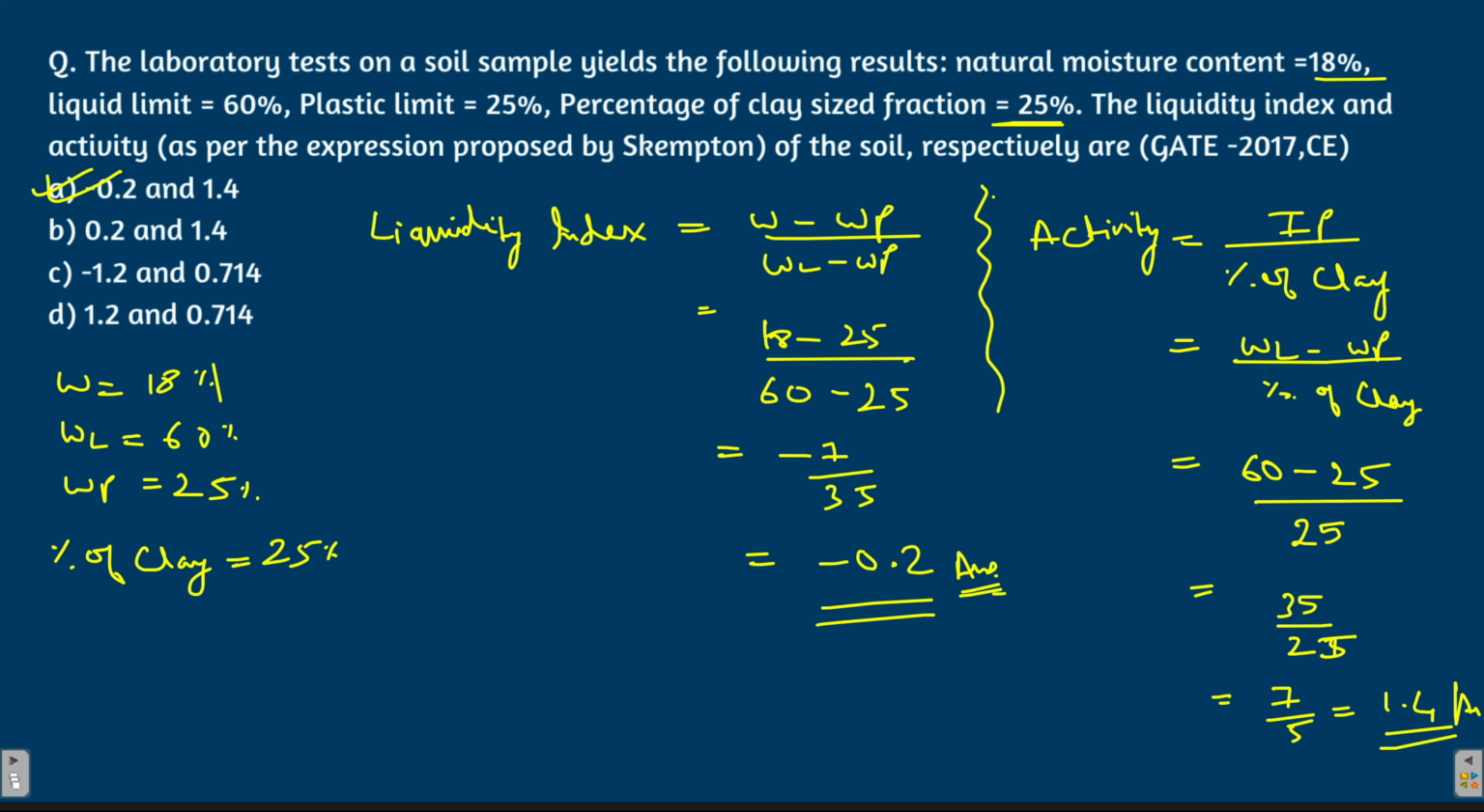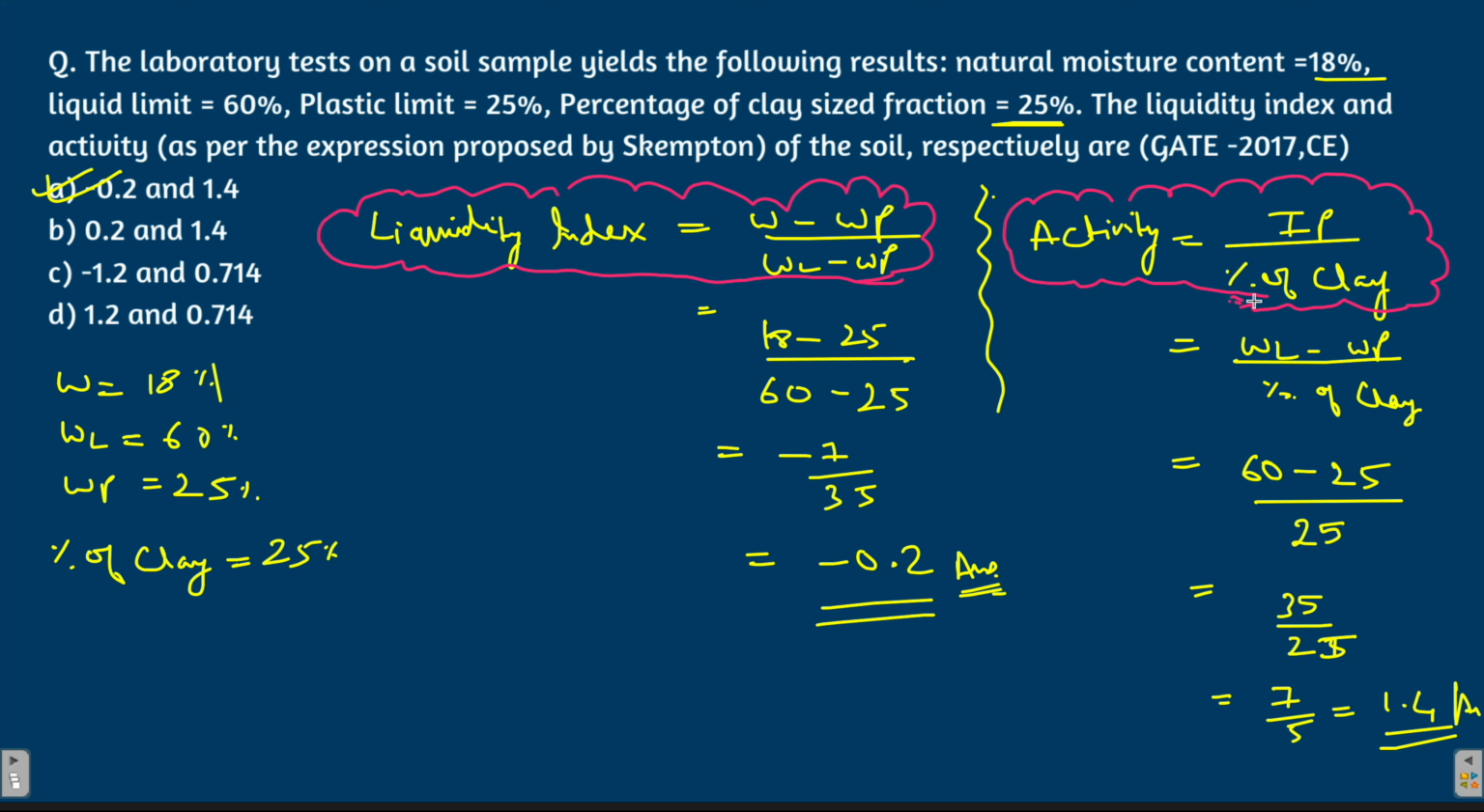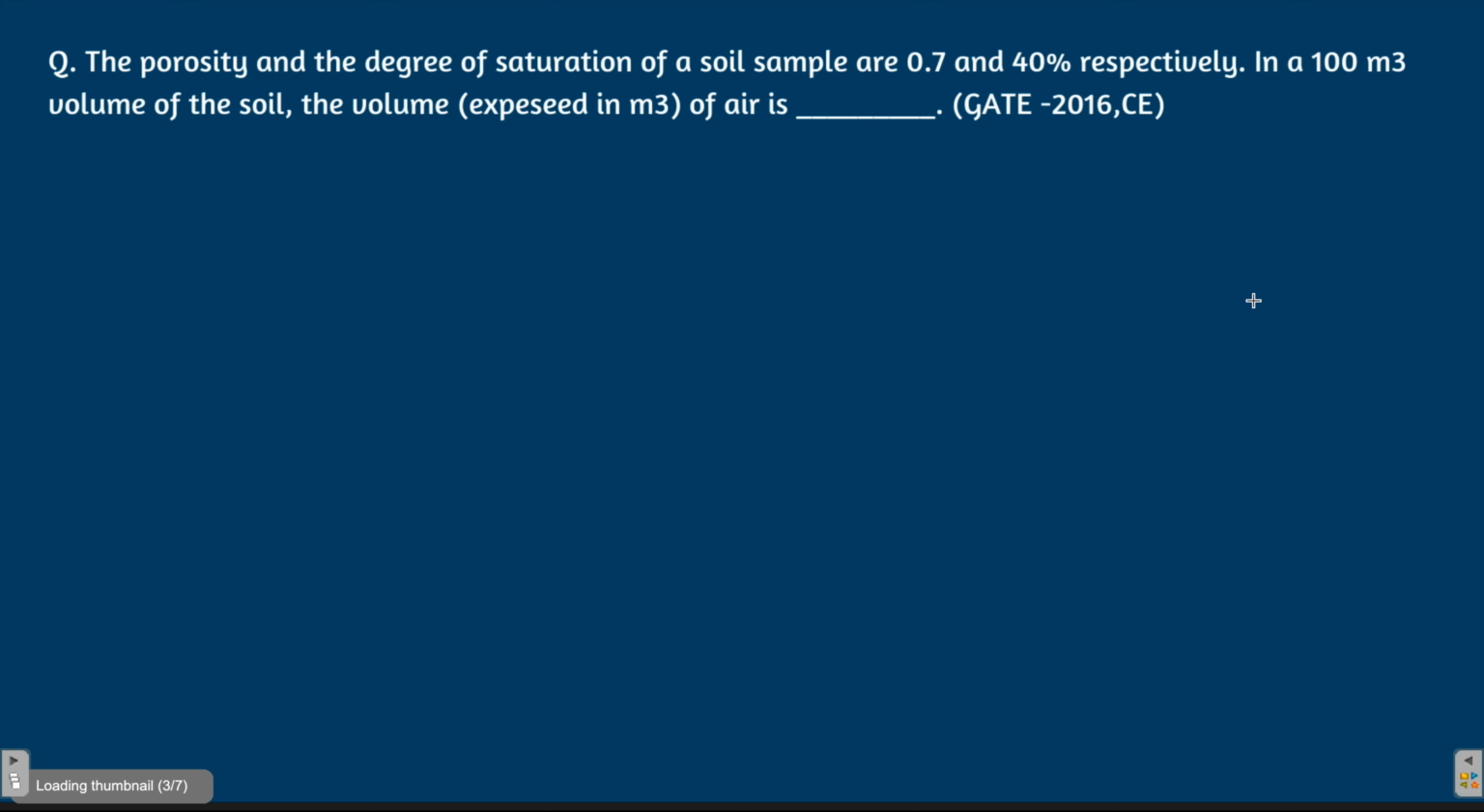Now again, there are two formulas that you have to remember, that is liquidity index is W minus WP by IP, or W minus WP by liquid limit minus the plastic limit, and activity of the soil. Activity of the soil is IP by percentage of clay. So these questions are very common in GATE. Now moving on to the next question.